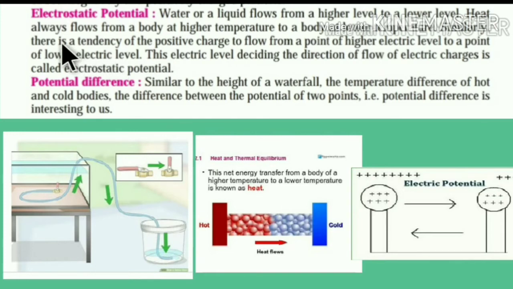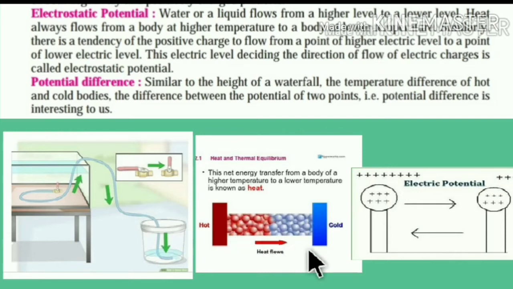Heat always flows from a body at higher temperature to a body at lower temperature. Here, this is the hot surface, this is the cold surface, and heat flows from the higher temperature to the lower temperature.